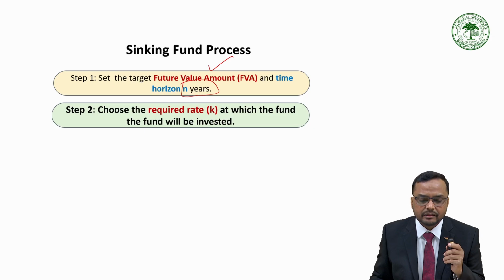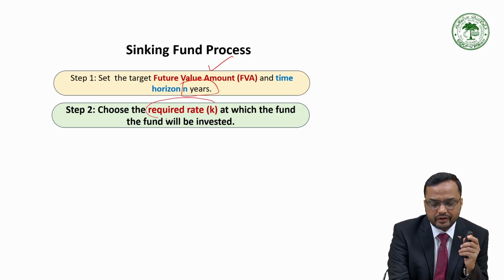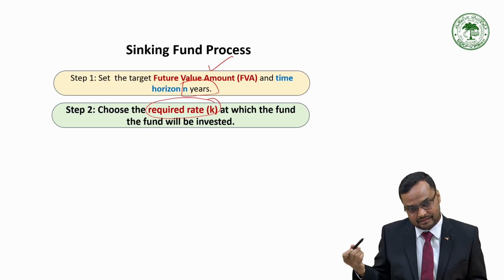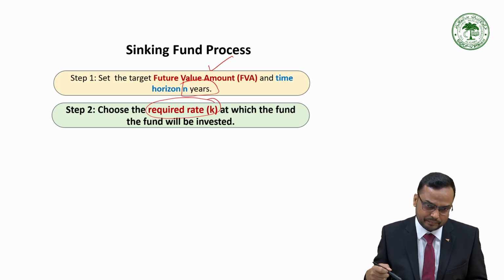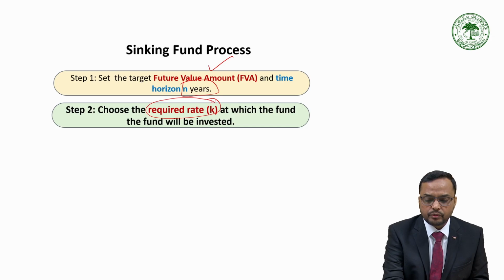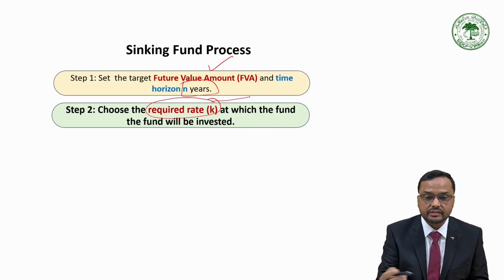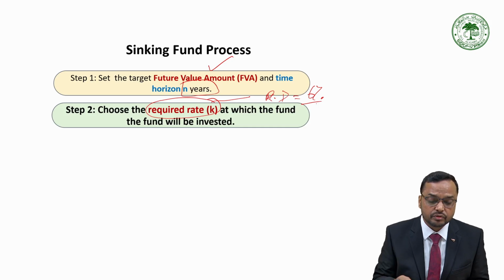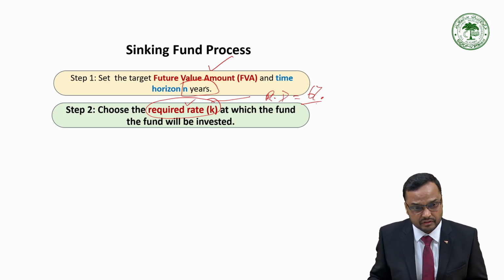Next, you have to choose the required rate of return. It means you would be investing that amount in a certain scheme. You have to see the scheme, for example, suppose you are investing in an RD of a post office, it may be paying you 6%. So, this is the required rate. You have to explore which scheme or which investment avenues offer you the required rate of return. So, you have to choose.